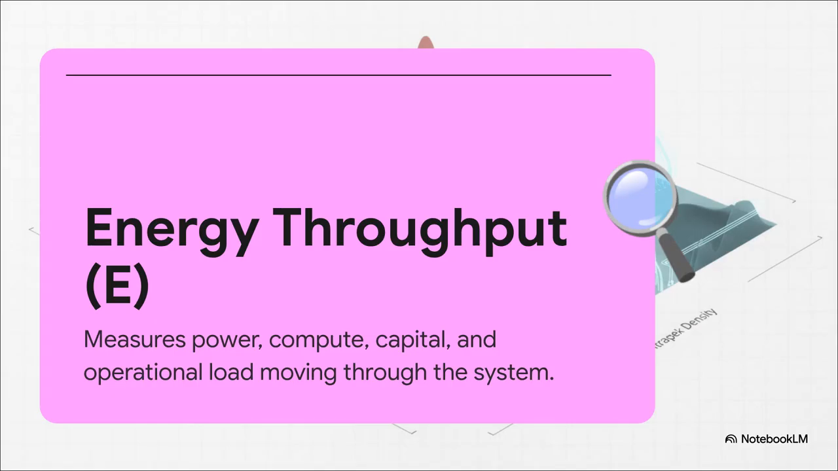First up is energy throughput, which we just refer to as E. This tracks the sheer volume of resources and operational force driving a system forward. We are talking about raw power, the massive scale of compute, the actual capital injected into it, and the total operational load. You can basically think of this as the engine of the system.